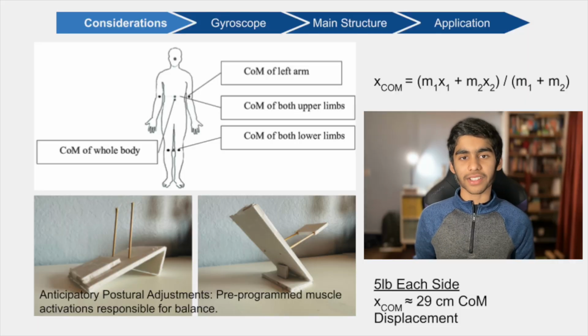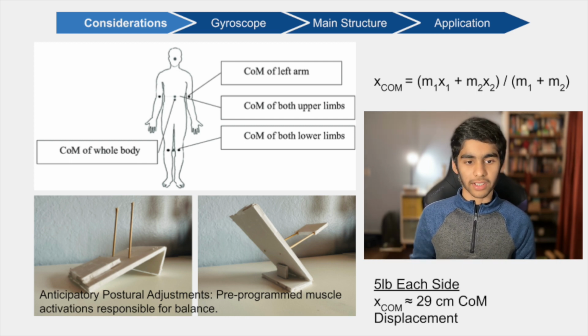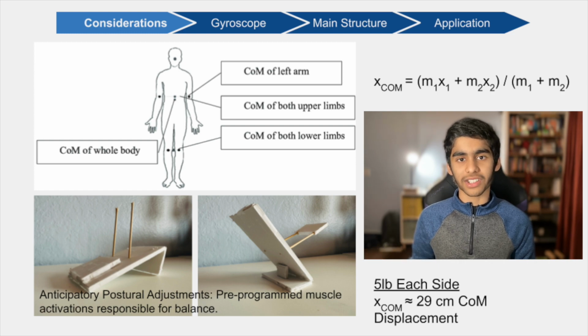The human center of mass is around the navel area, so the weights have to be at around the same height. As proof of ideology, I made a simulation of this concept. I also found that adjusting weight distribution does not affect the anticipatory postural adjustments in any way.